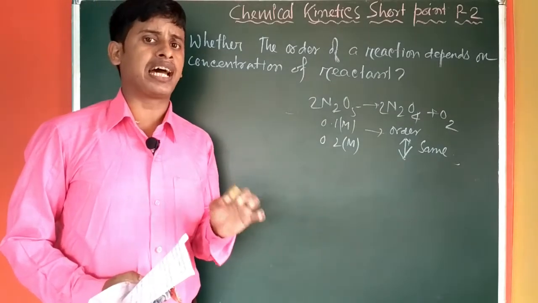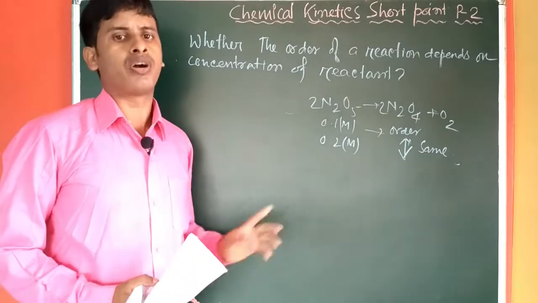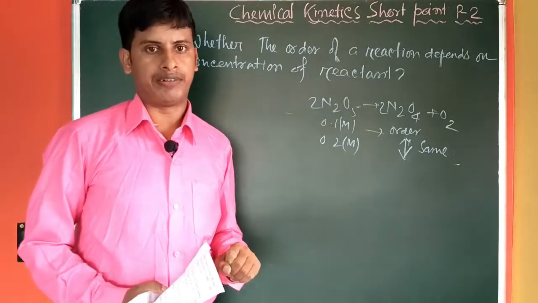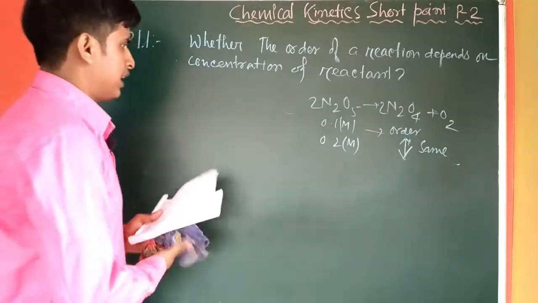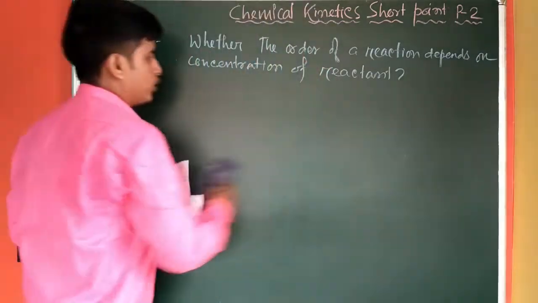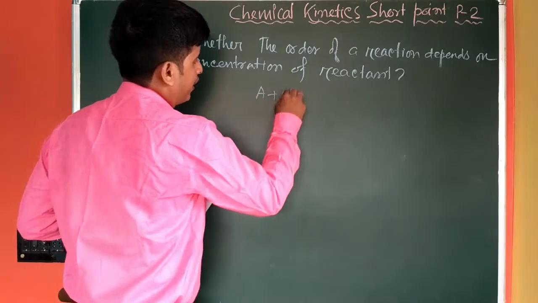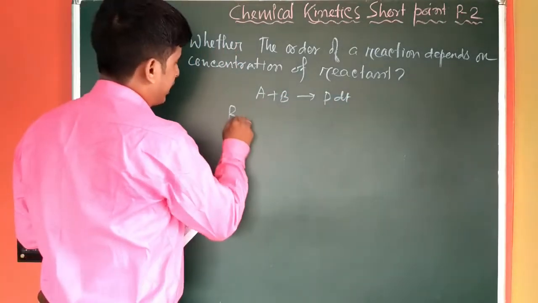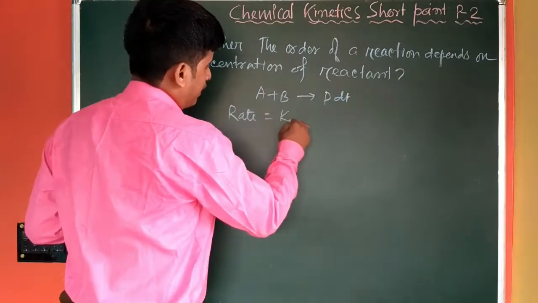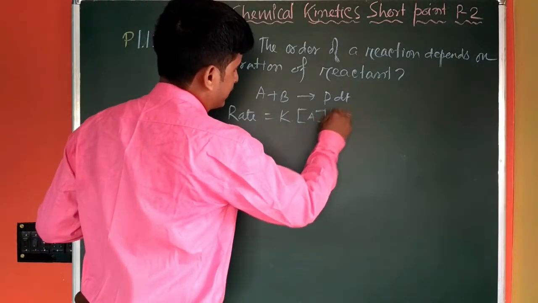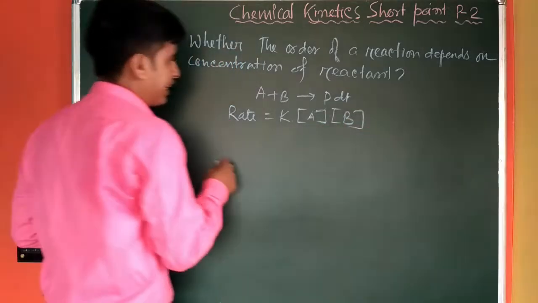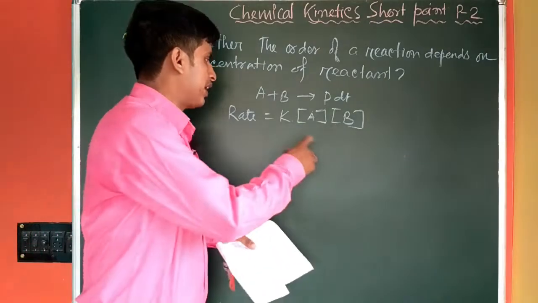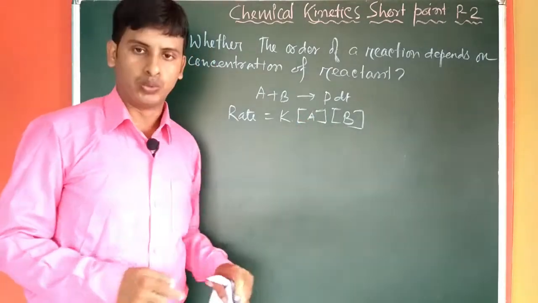But there are certain cases where the order of the reaction actually depends on the reactant concentration. Let's consider A plus B converting into product as a second order reaction. So the rate expression is rate equal to K into concentration of A, concentration of B. This is the rate equation, and we can see that the overall order of the reaction is 2.